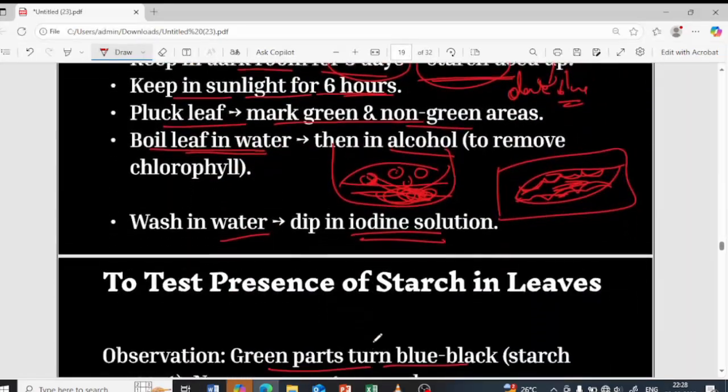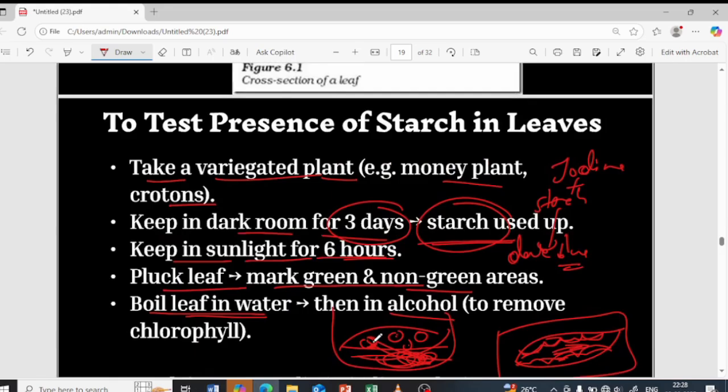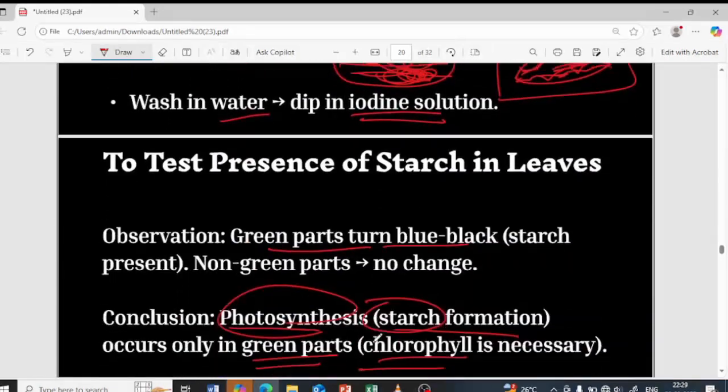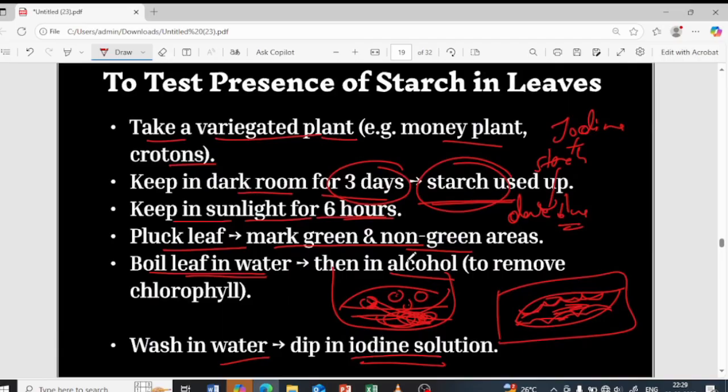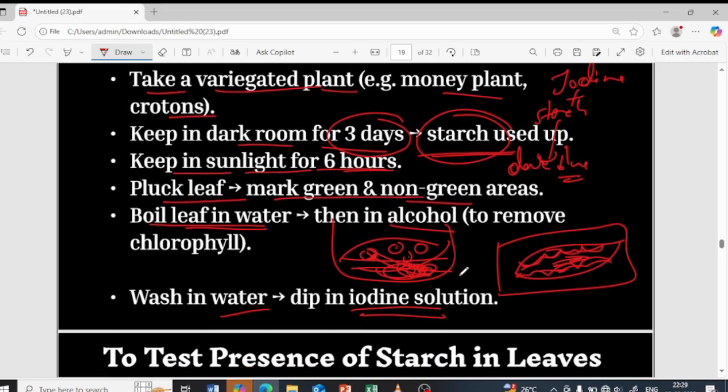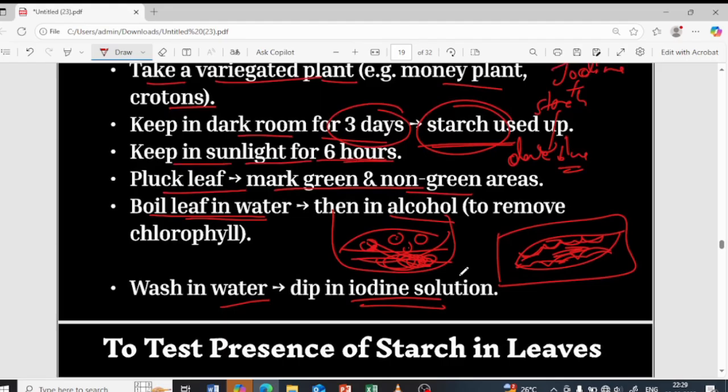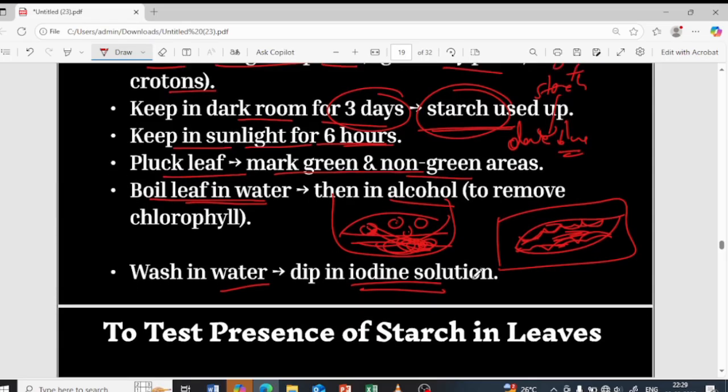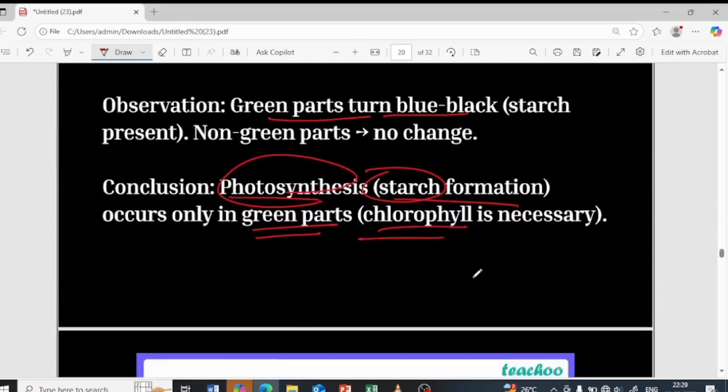So next we also learned about the activity which shows the presence of starch, isn't it? So we will be taking the leaf and we will be keeping it in the dark room for 3 days so that the starch is used up. Then we will be keeping it in the sunlight for 6 hours. Then we will pluck the leaf and we will trace the leaf and we will be boiling it in the water, and then we'll be keeping it in the alcohol. So all of the chlorophyll pigment will get into the alcohol. Then we'll somewhat wash it and dip it in the iodine solution. So wherever the starch is present, it gives the dark blue color.